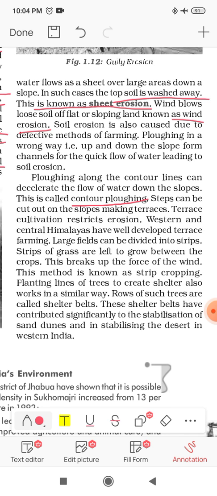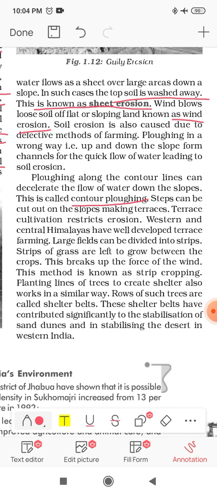So it means the areas of the hilly region which have almost the same height, we can cut them like steps, we can start agriculture over there, we can start ploughing over there only to control erosion, and this is going to help to control the flow of the water. This is known as contour ploughing.